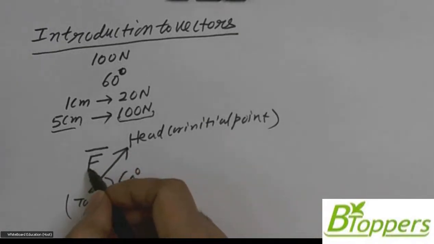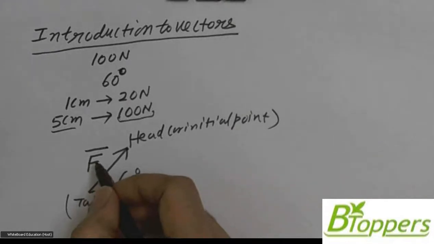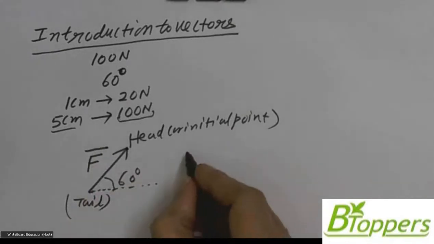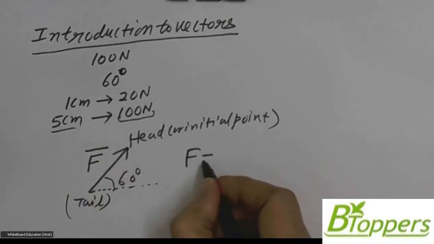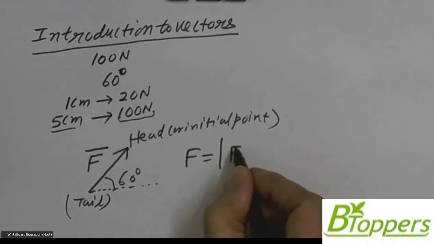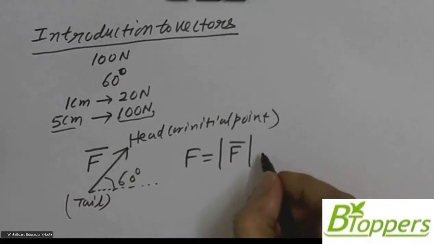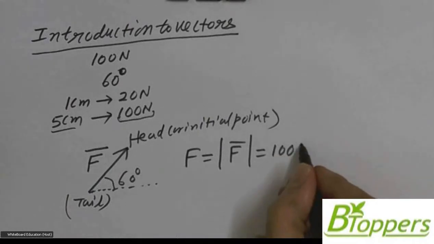So this we read as F bar. If you just write letter F without using that bar symbol, it represents the magnitude of the force F bar, which is equal to 100 newtons in the present example.